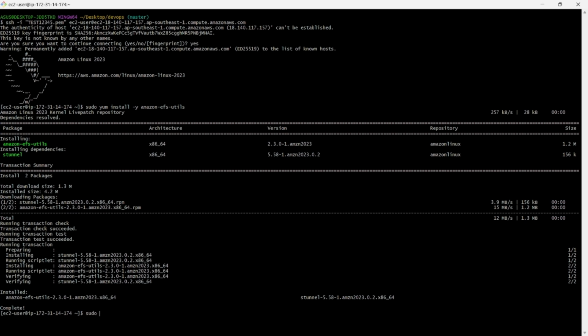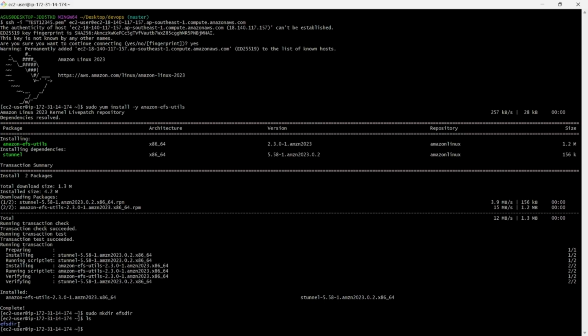So I can use sudo mkdir, super user do operations, make directory. Then I'm saying here efs-directory. So I have created the folder. You can see here ls. What is the meaning of ls? It's list. So I have created the one directory here.